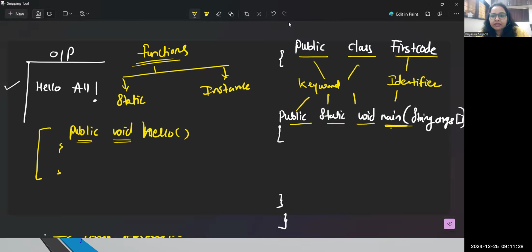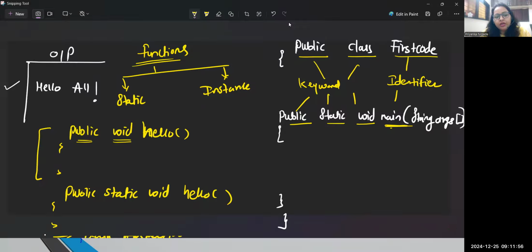Now, guys, what is the basic difference? If you design a function with the static keyword, and static is a very special keyword in Java, it will help you with proper memory management. Remember, you can write down that note. Static plays a very important role in Java and helps with memory management. So if I declare a function like this, public static, return type is a must, void, and again I'm writing hello, I can say this function is a static function, and any function declared without the static keyword we call an instance function.